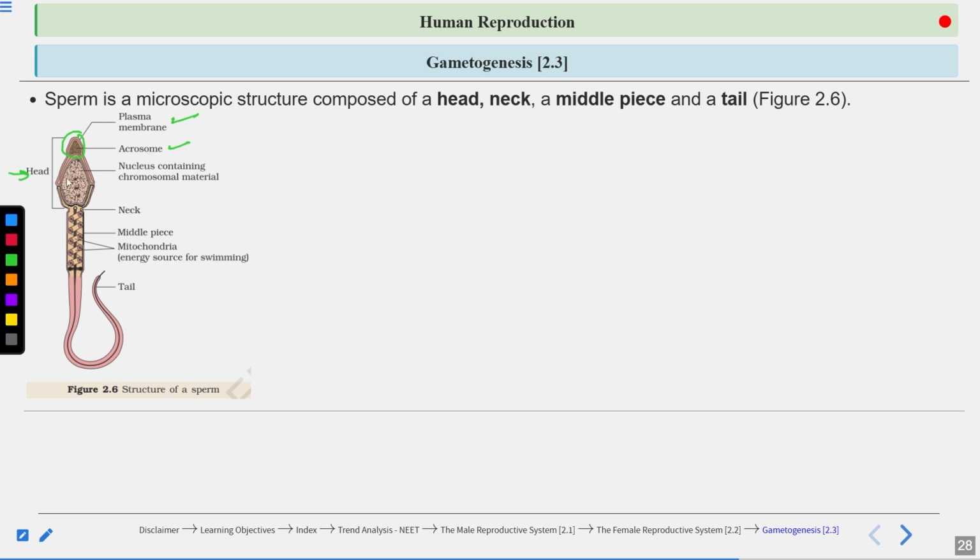Now you can see here this head consists of the nucleus, which contains the genetic material. These gametes are haploid, meaning they have n number of chromosomes. They will have 23 chromosomes in humans, the human male. Then there is a neck. Middle piece consists of several mitochondria. Mitochondria are the source of energy. This is the tail which helps in swimming.